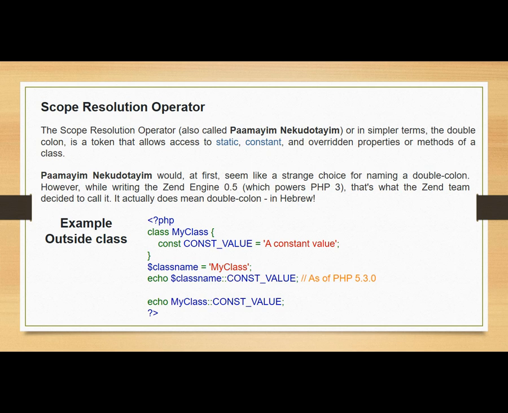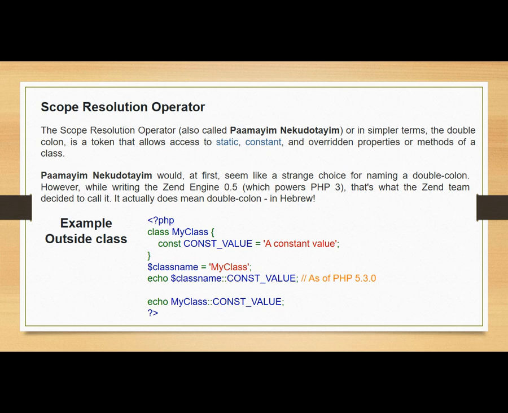Next topic of discussion is the scope resolution operator. The scope resolution operator is also called Paamayim Nekudotayim, or in simpler terms, it is also called the double colon. The functionality of this particular operator is to access static and constant values and overridden properties and methods of a particular class.